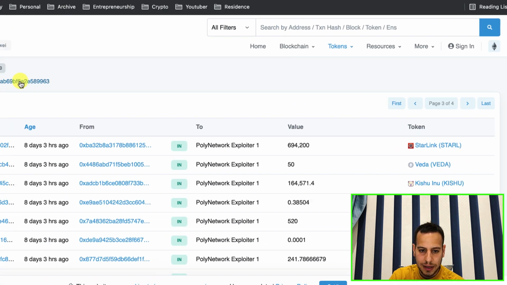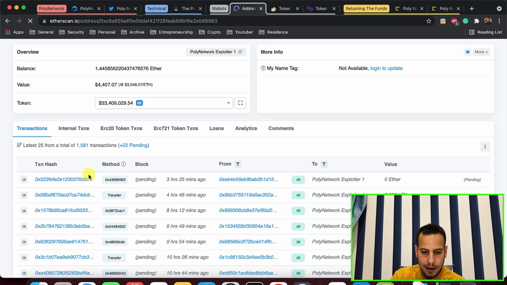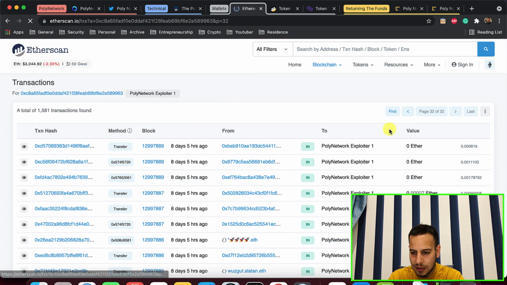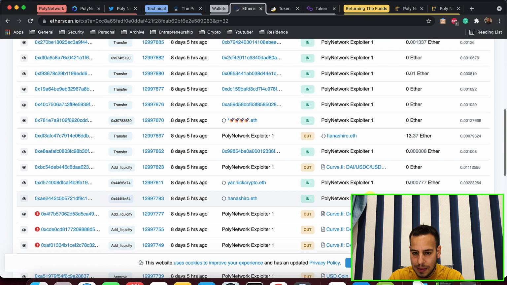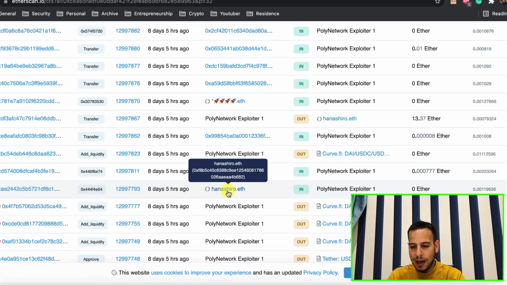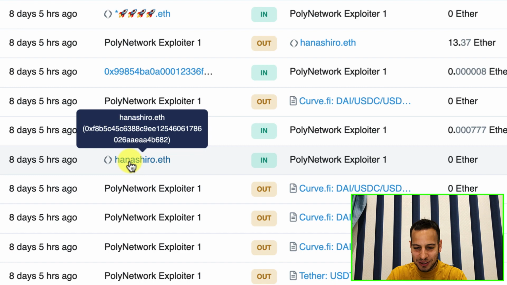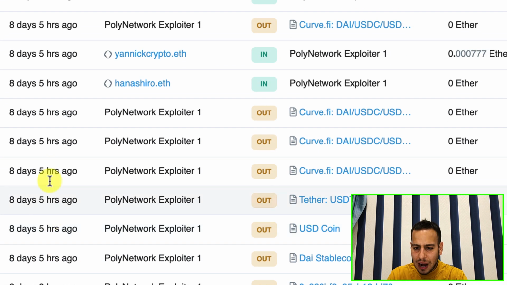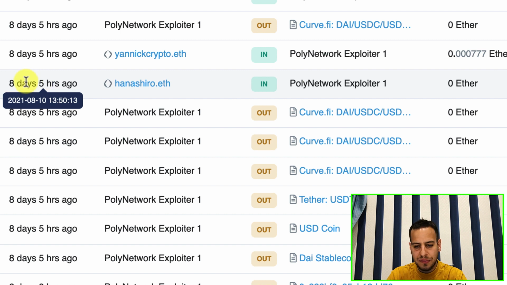We need to go back into the wallet again, and we will go into transactions, view all the transactions, go to last, the first one, and this is actually the wallet that warned the attacker. So this transaction came maybe several hours after the attack happened, maybe 4 hours. This is the wallet that sent it, and let's take a look.